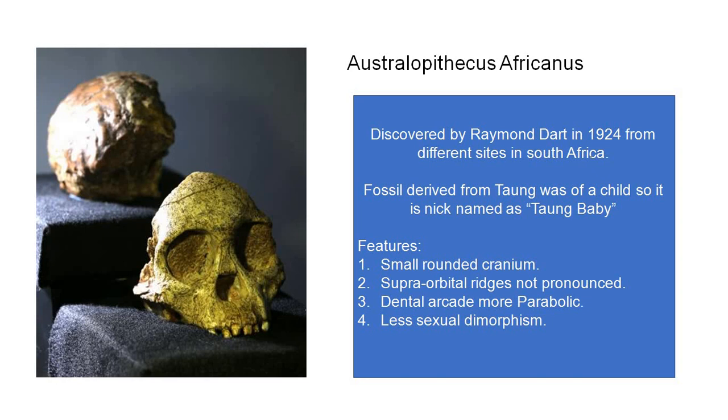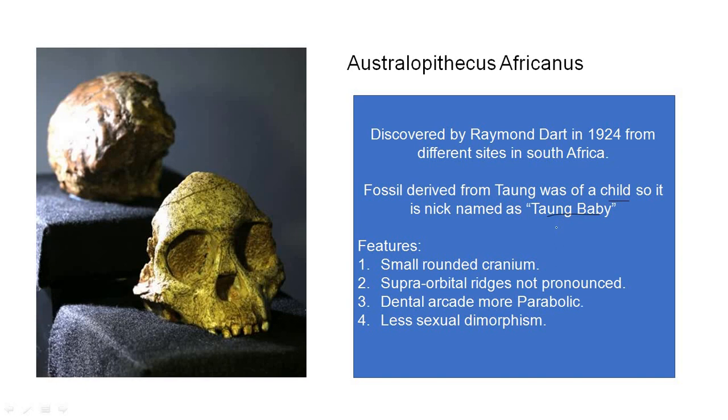Nearly about, you can say 200 fossils were discovered in the last 20 years from the sites of South Africa, some of the main sites being Makapansgat, Sterkfontein, etc. And from there they found a skeleton which belonged to a child, and so nicknamed this skeleton as Taung Baby.